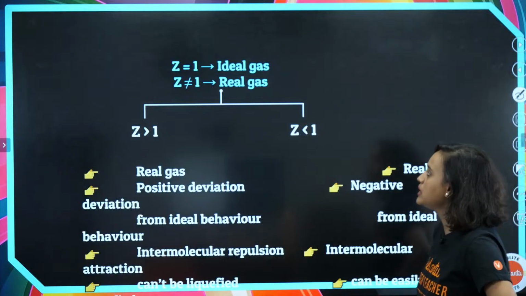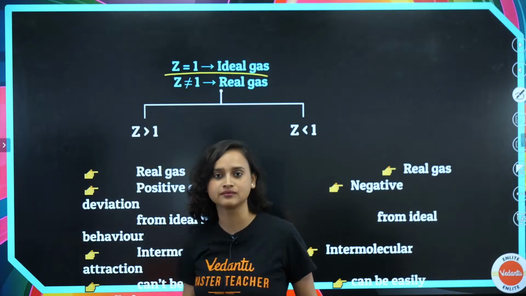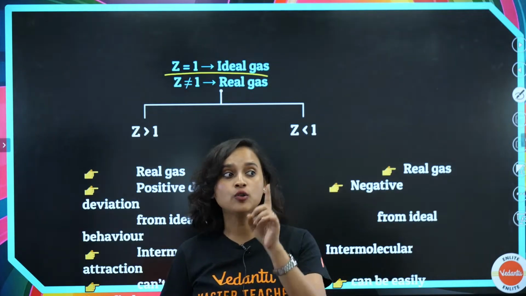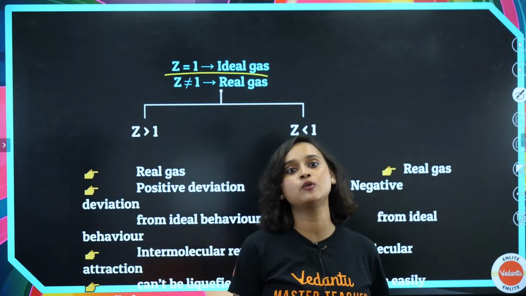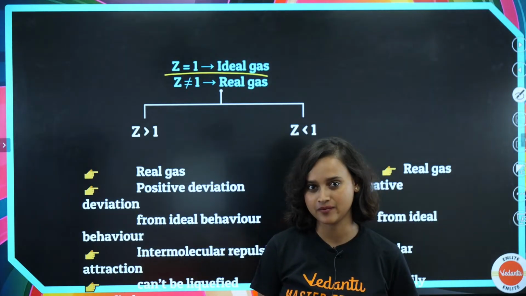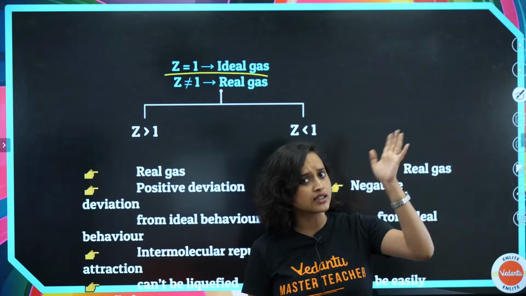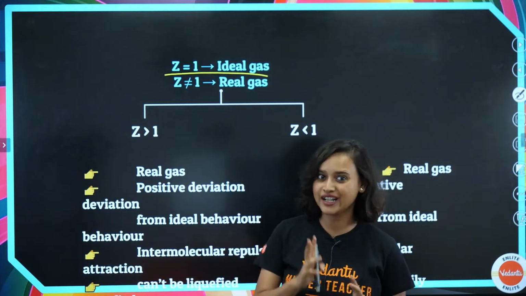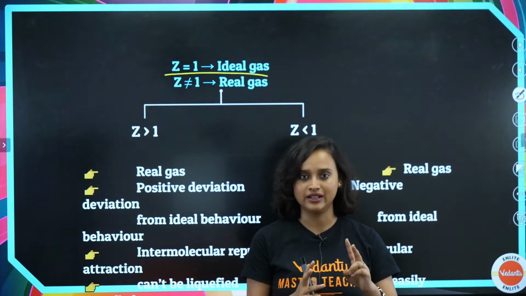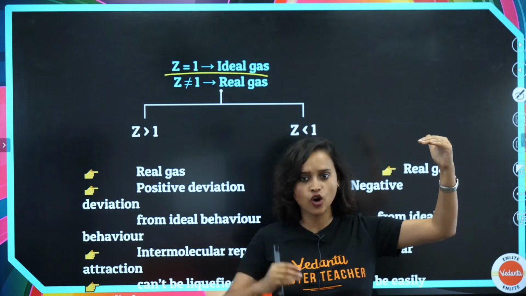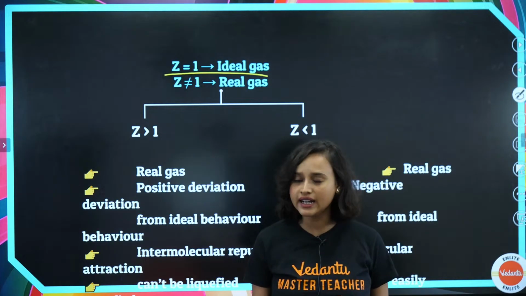Now moving on from here, we see that when Z is equal to 1, it is an ideal gas. If Z is equal to 1, then my dear student, it is our ideal gas. But if Z is not equal to 1, then it's our real gas. If Z is not equal to 1, it can be greater than 1 or lesser than 1. There are 2 possibilities. Understanding, guys?